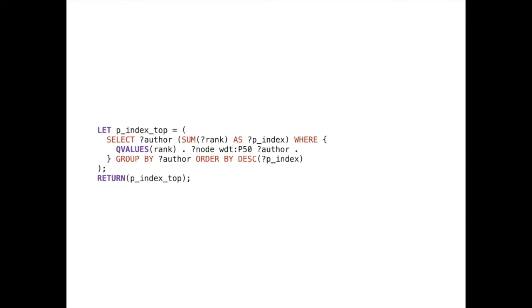So this is easy since we have a variable that stores the page rank. We can write a query that goes to the database and joins the results of the page rank algorithm and the triples at the database. And finally, we return the index of each author.